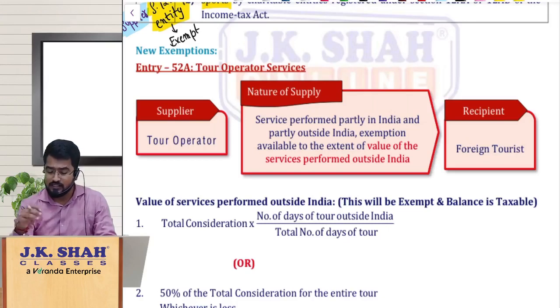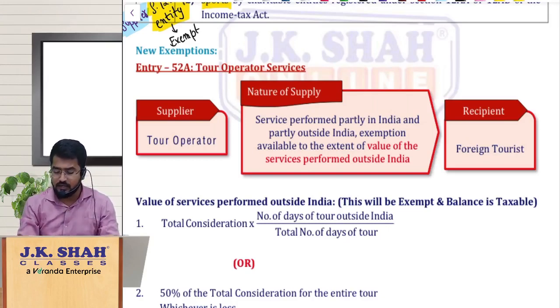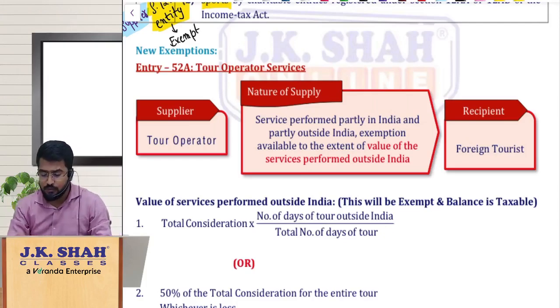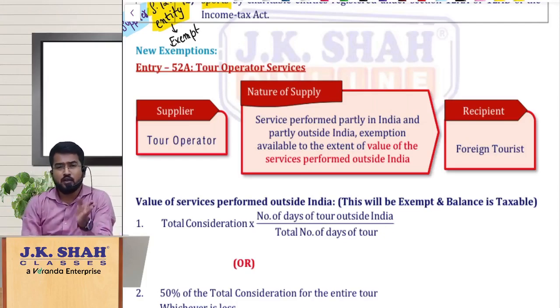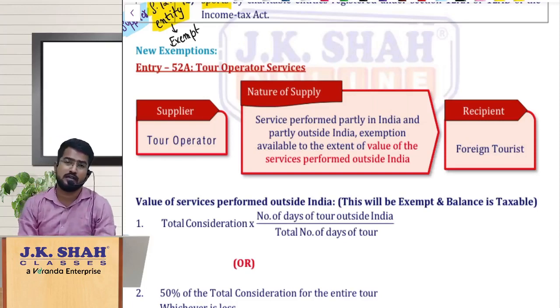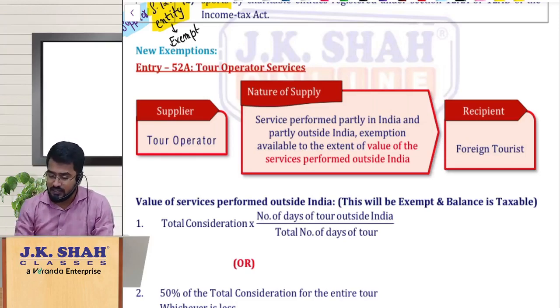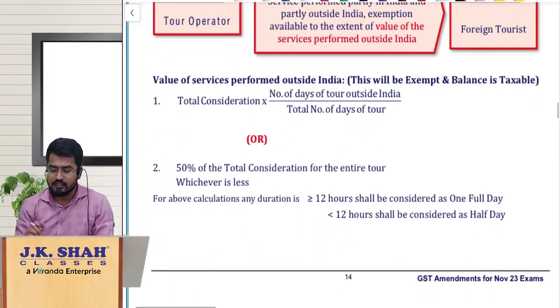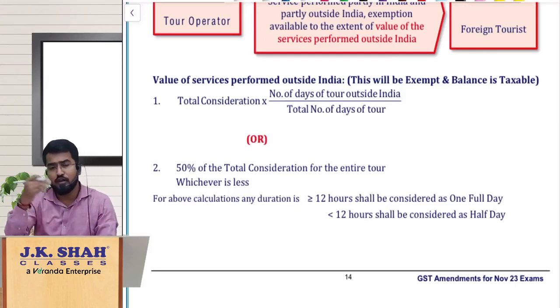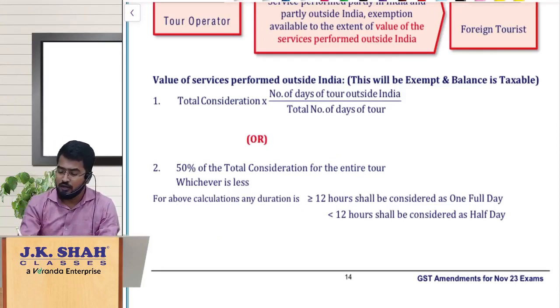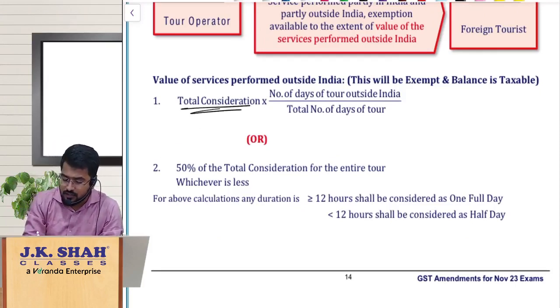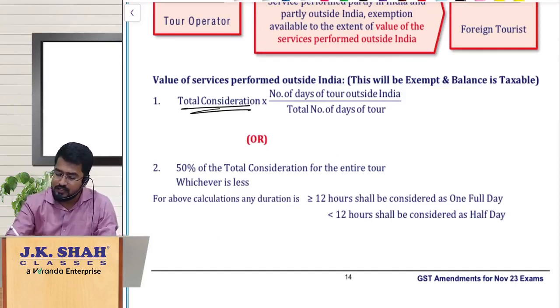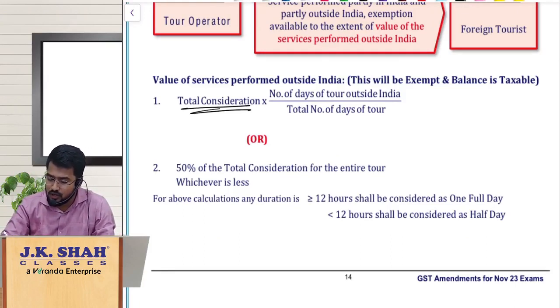So the exemption brought in newly is entry number 52A, where they say services provided by the tour operator to a foreign tourist, to the extent the tour is conducted outside India, should be exempt. How do you calculate this exemption? They are saying you will calculate it based on the total consideration charged for the tour, in relation to the tour outside India